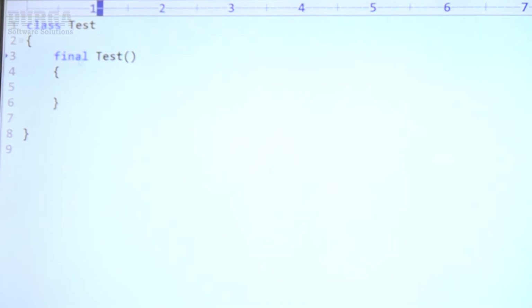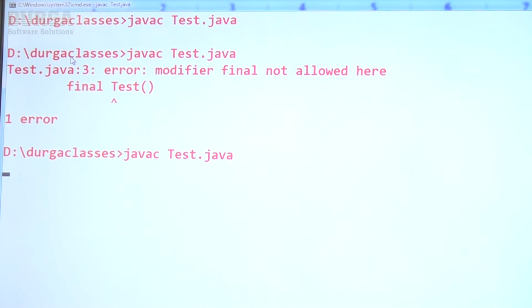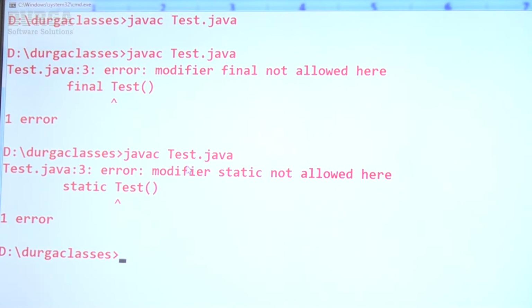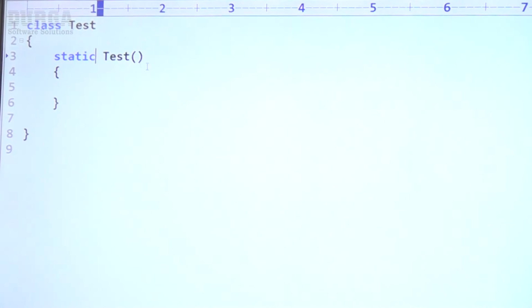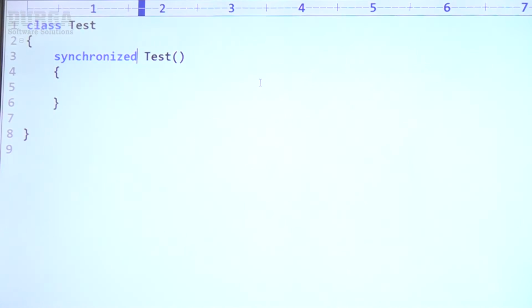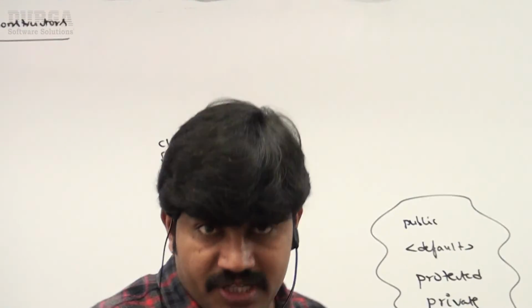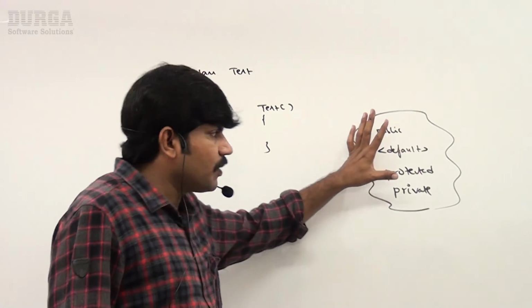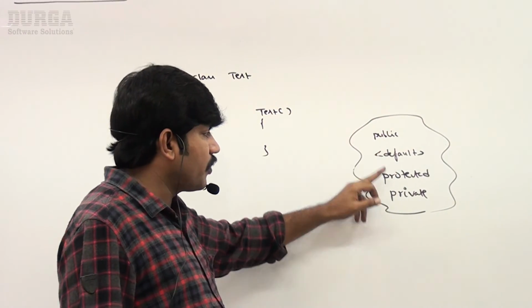Not only final, even static is not allowed. Modifier static not allowed here. Even synchronized is perfectly not allowed. So the important conclusion you should be aware of is that the only applicable modifiers for constructors are public, default, protected, and private.